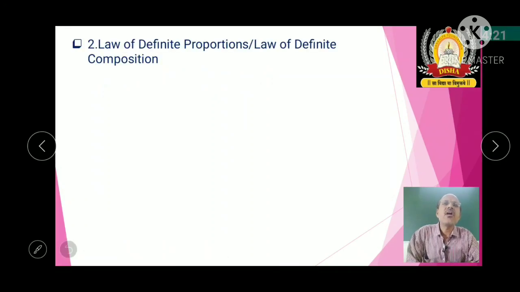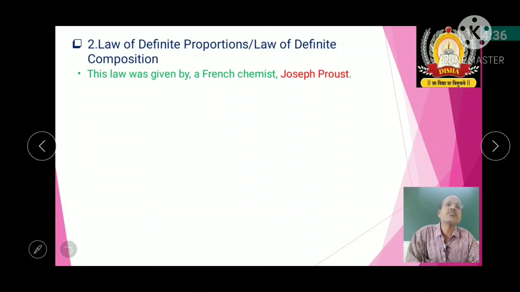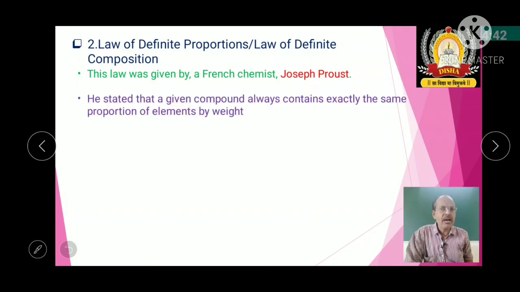Next, the law of definite proportions, also called the law of definite composition. What does this law state? This law was proposed by a French chemist called Joseph Proust. He stated that a given compound always contains exactly the same proportion of elements by weight.